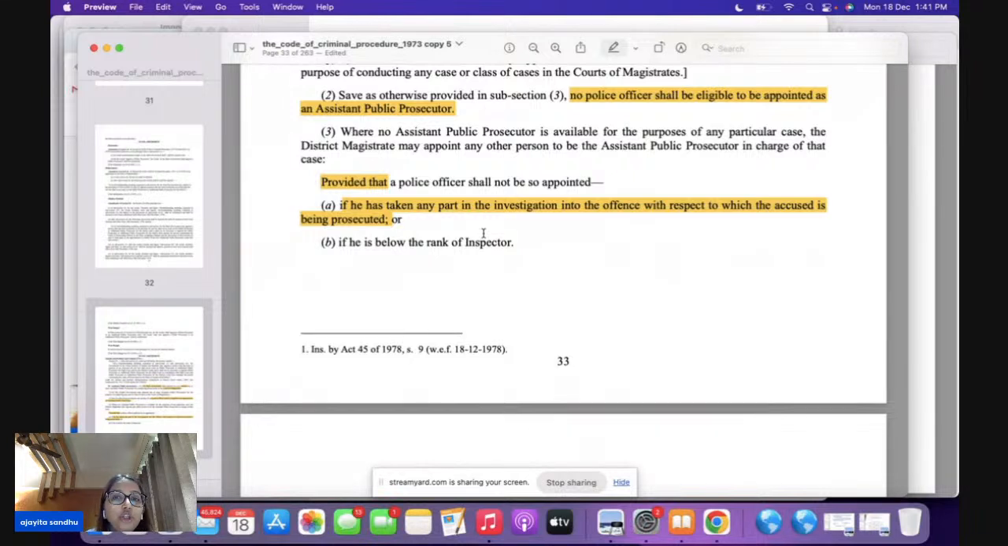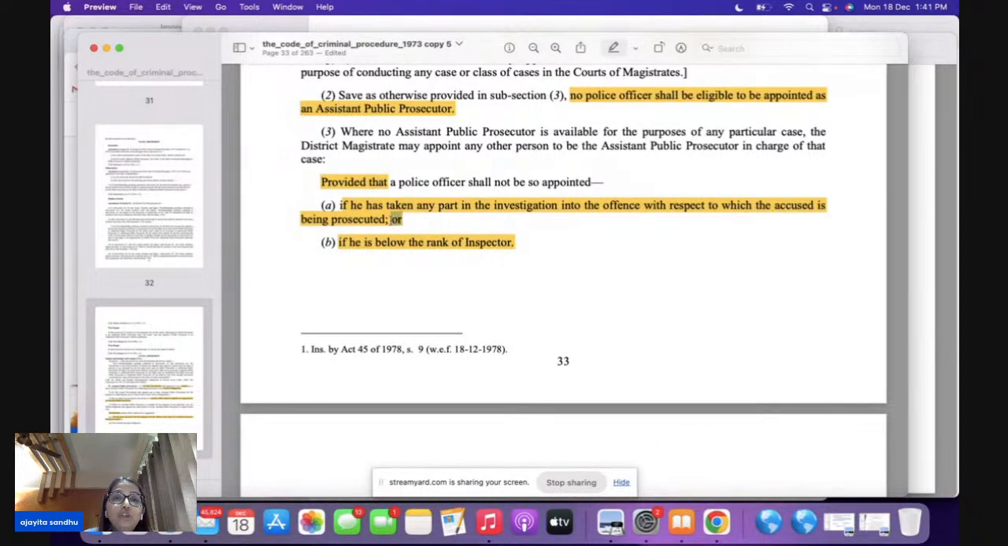This police officer shall not be appointed if he has taken part in the investigation. Subsection 2 is telling you that the police officer shall never be appointed as a PP, that is, assistant PP. But subsection 3 is the proviso to subsection 2, and it says that if the assistant PP is not available for a particular case, he can appoint a police officer. But in this particular case, the police officer will not be appointed if he has taken part in the investigation or if he is below the rank of inspector.